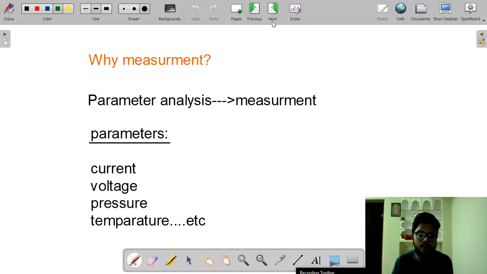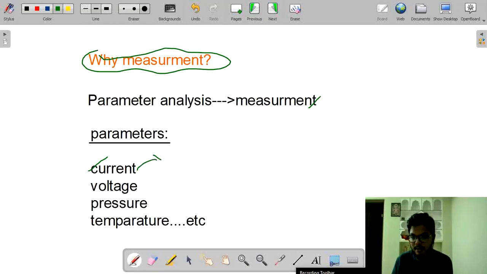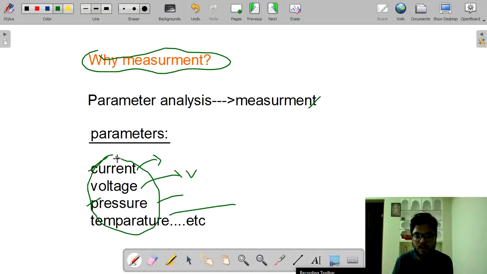Now, in general, why do we need to go for a measurement? In general, every parameter is analyzed by the process called measurement. For example, assume there is a current. How will we read our current? We use ammeters. Assume there is a voltage. How will we read our voltage? By voltmeter. How will we read pressure? By barometers. How will we read temperature? By thermometers. These are the parameters. In order to determine the values of these parameters, we go for measurement.